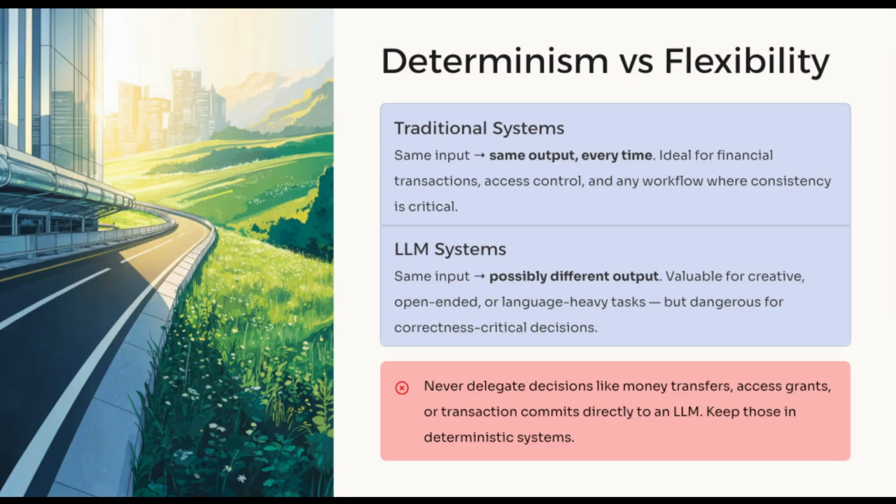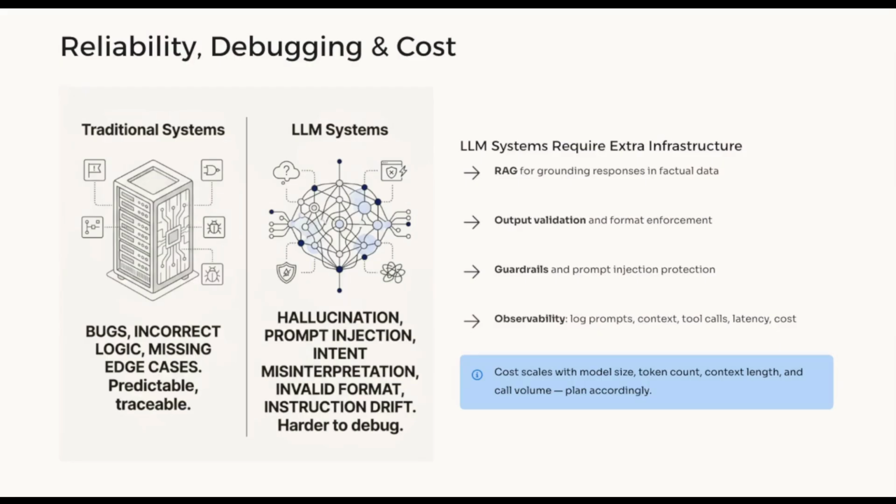For example, we do not want an LLM to directly decide whether money should be transferred, whether access should be granted, or whether a transaction should be committed. Those decisions should stay in deterministic systems. So, the trade-off is this: traditional systems provide control. LLM systems provide flexibility.